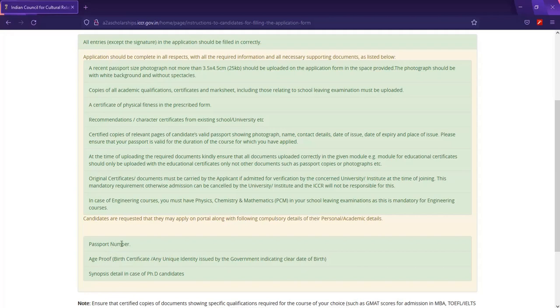That's like your passport number. For instance, if you're coming from Gambia, our passport number starts with PC. So you just have to write PC. It should be in capital though. Write it the way it is written on your passport.